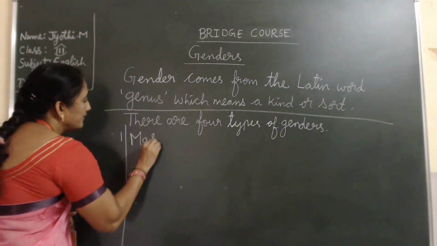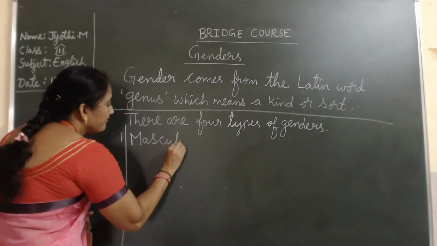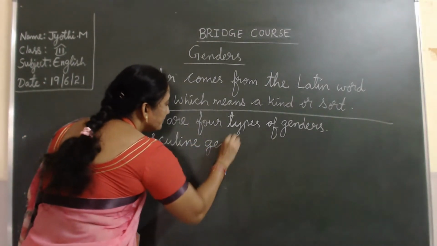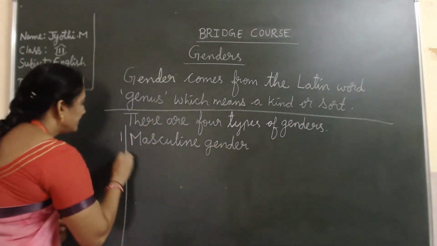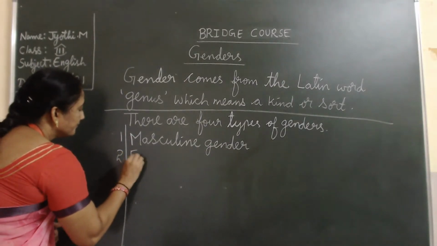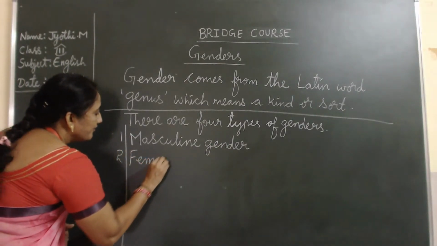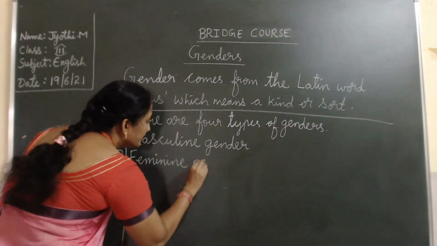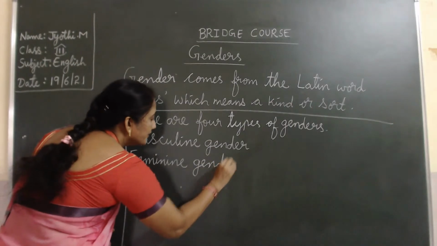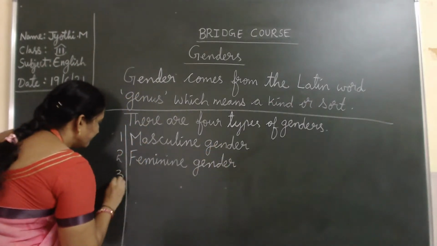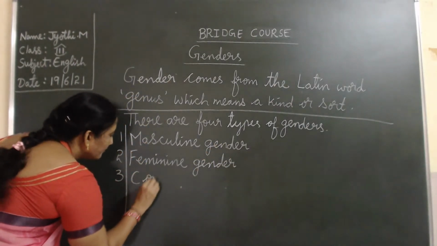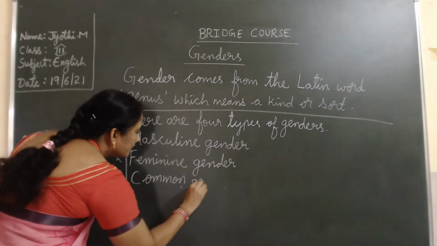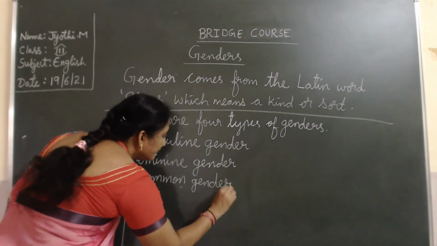First one is the masculine gender. Second comes the feminine gender. Then the common gender.